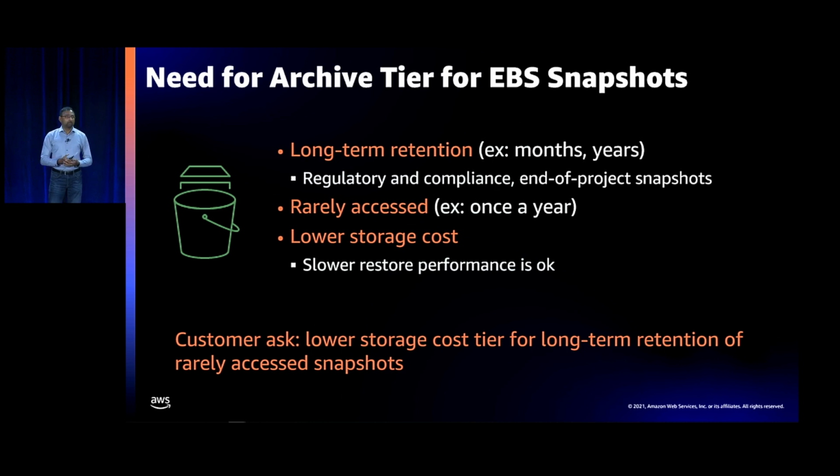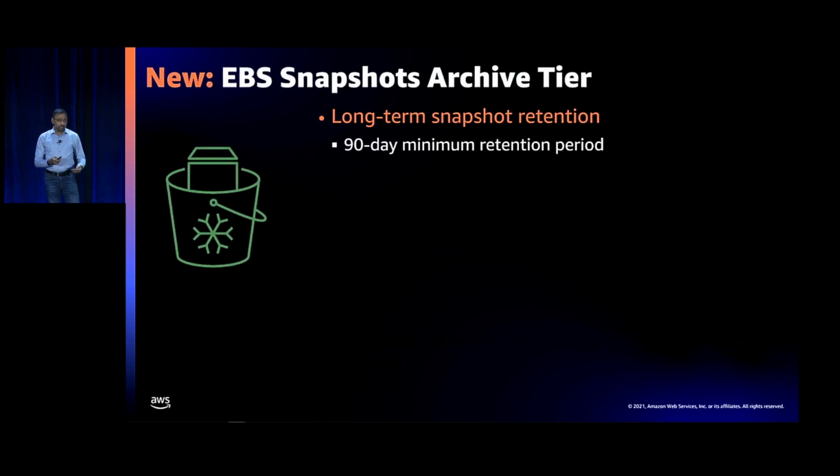You told us that you don't generally restore these snapshots as often, and that you don't mind having slower restore performance as long as you can get lower storage costs. It's exactly what we are providing with EBS Snapshots Archive. So in this tier, once you create a snapshot, you can move a snapshot into this tier. You will have to store it for a minimum of 90 days. So it is for long-term retention.